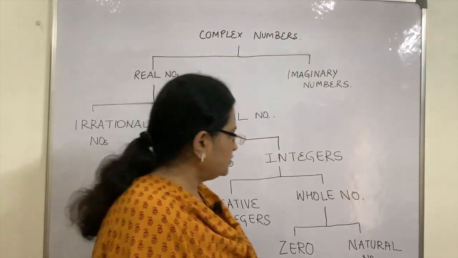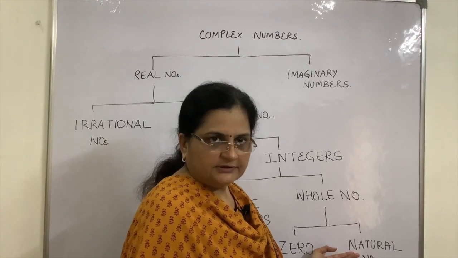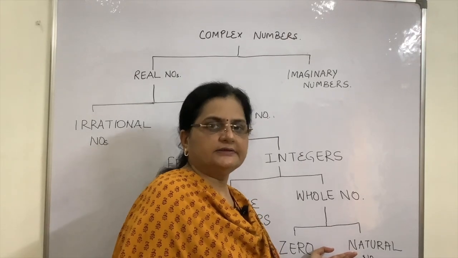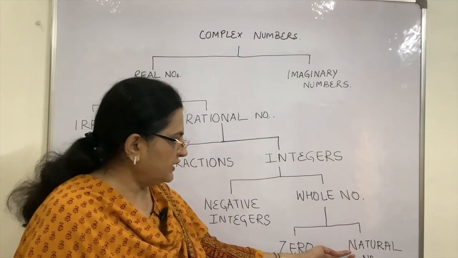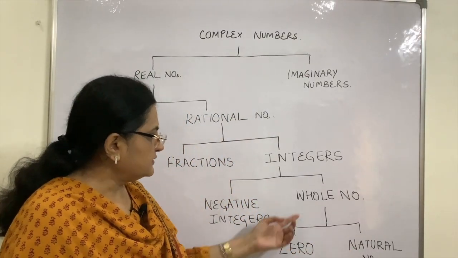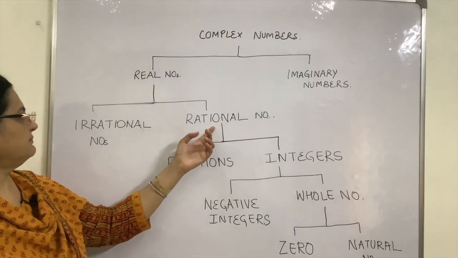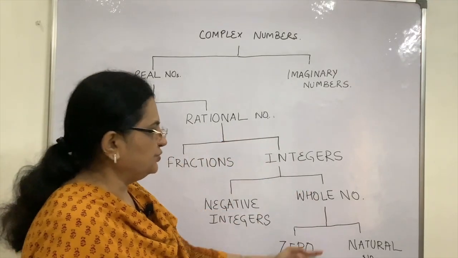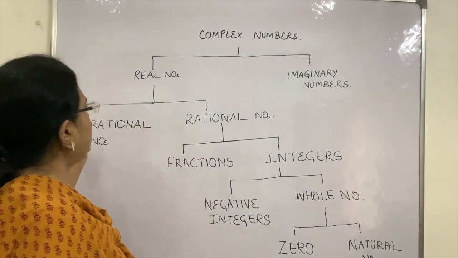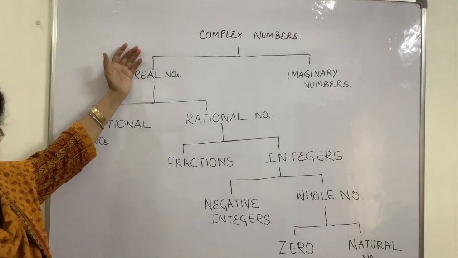First of all, you know natural numbers. Then whole numbers, integers, rational numbers, irrational numbers, all this you have discussed in your junior classes. If we combine all of these together, then they are called real numbers.